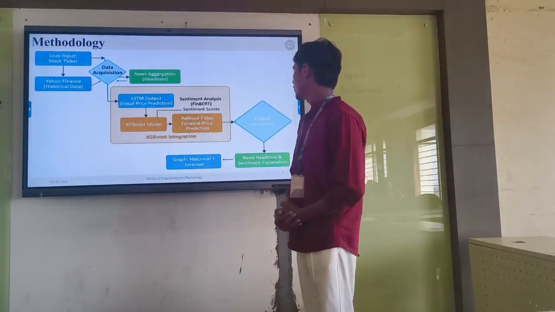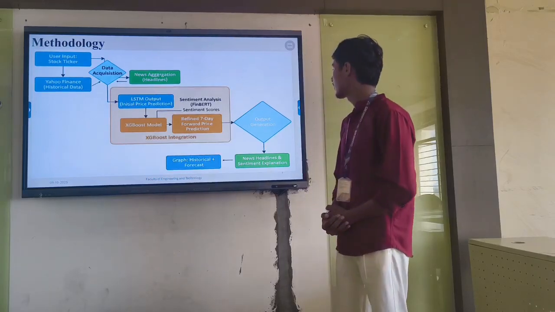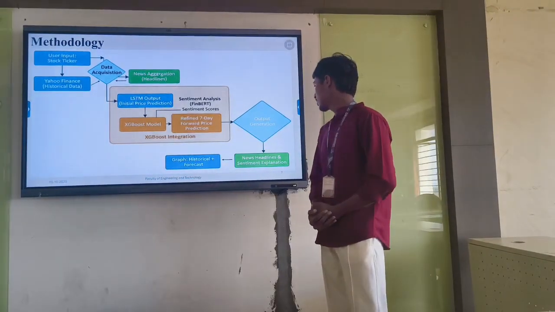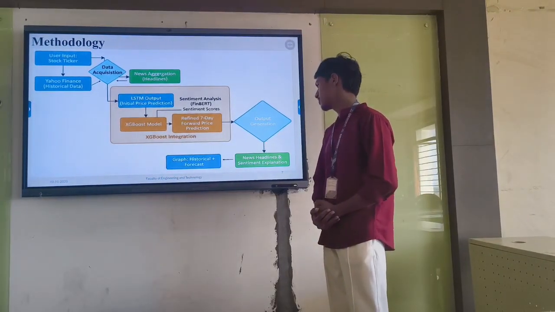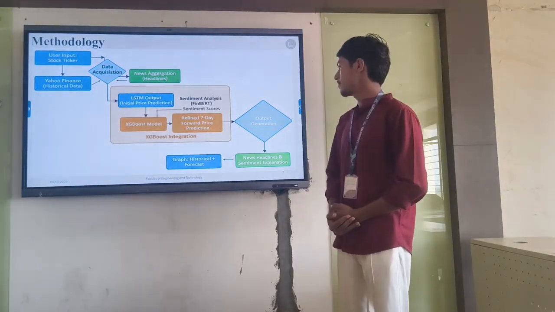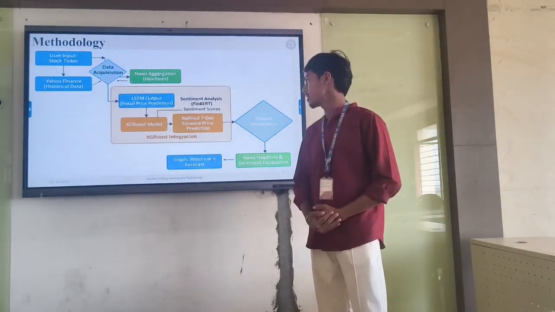And next, coming to the output part, the output is given in two types. One, news headlines and the sentiment explanation. And next, a graph, which shows the historical data and the 7-day forecast.